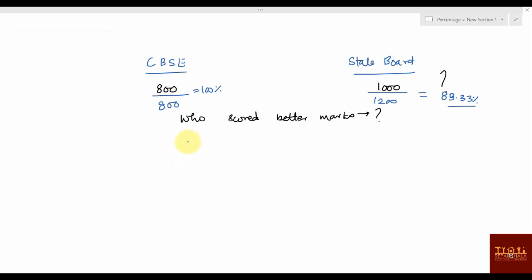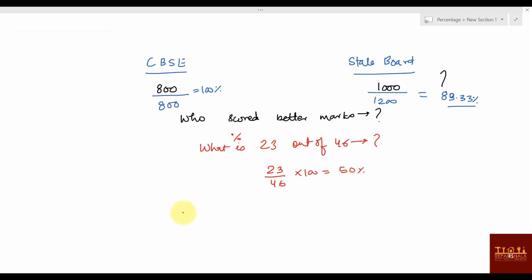Whenever you find the percentage, like if I ask what percentage is 23 out of 46, what you do is 23 divided by 46 into 100, and then you can say it is 50%. You can say 23 is 50% of 46.